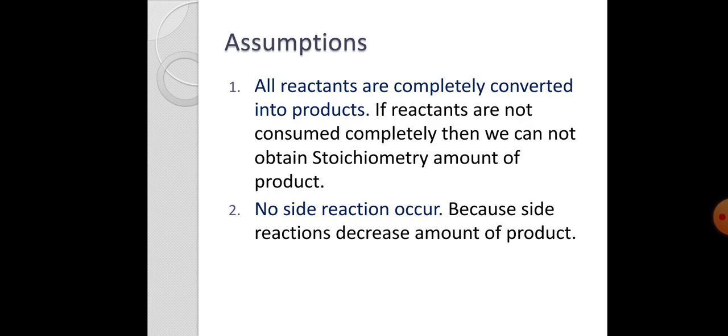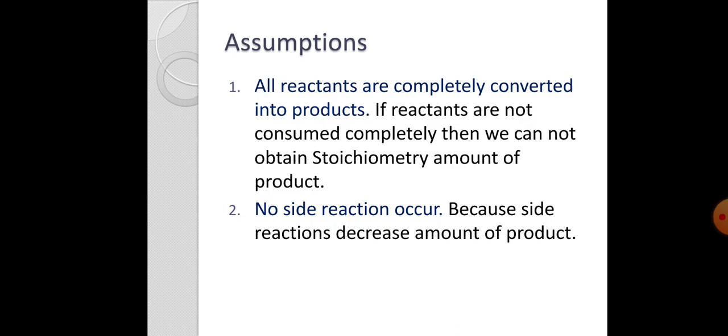During stoichiometry, we need some assumptions. First, we assume that all reactants are completely converted into product, because if reactants are not completely consumed, then we cannot calculate the stoichiometric amount of product.